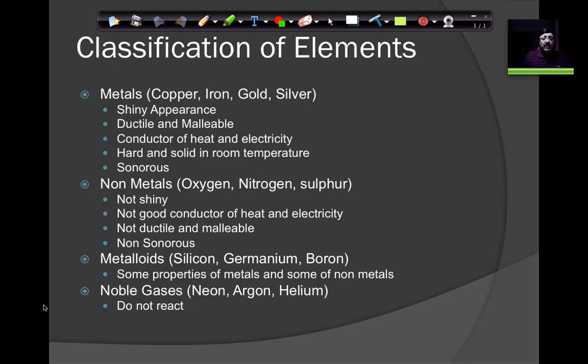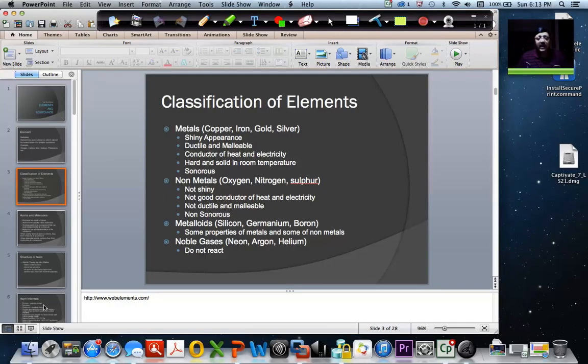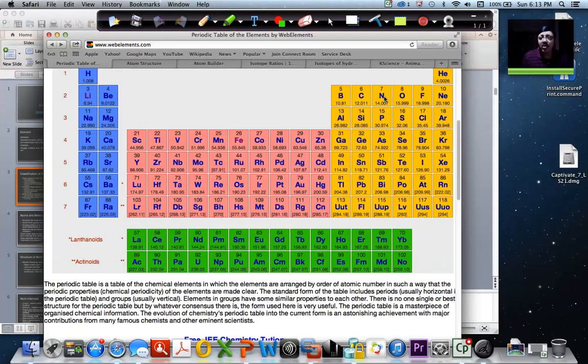But if you go back and look at the web elements again, I want to just show you. You can see metals are mostly on the left side, from the middle towards the left. You can find metals in the pink side and also some on the blue.